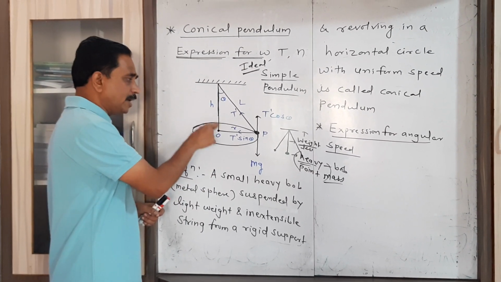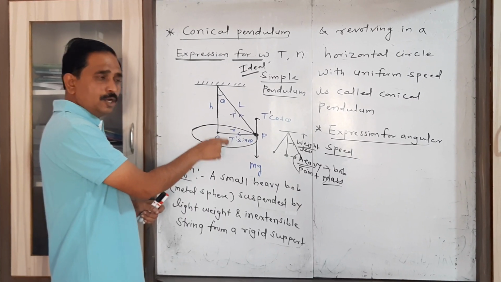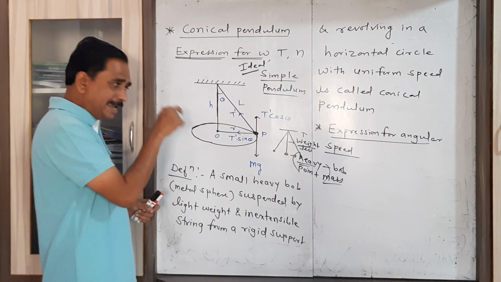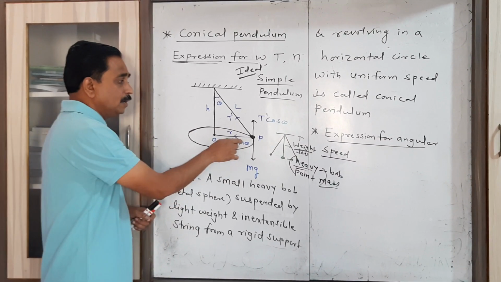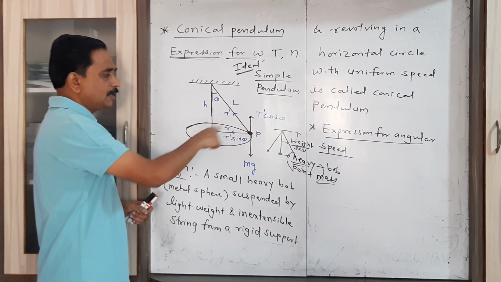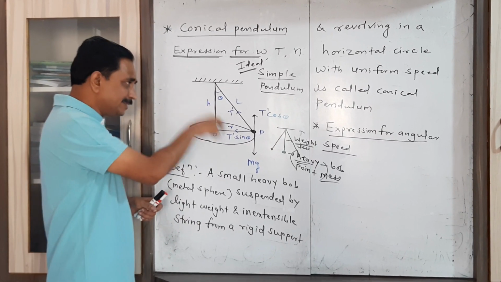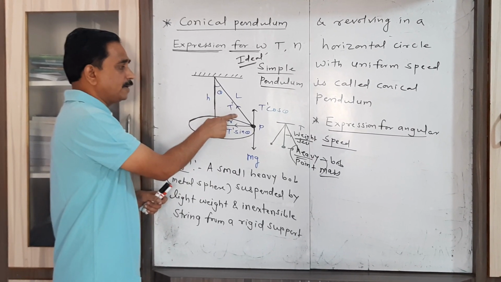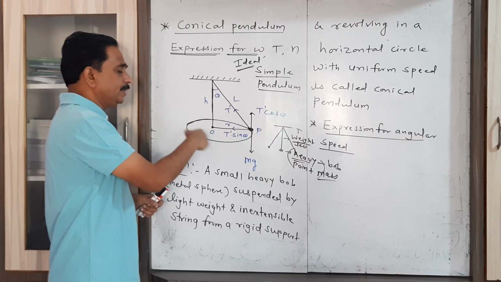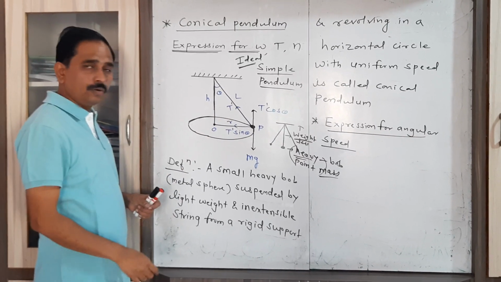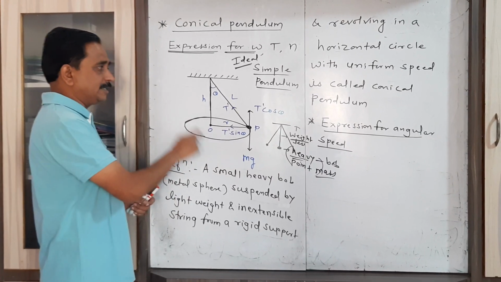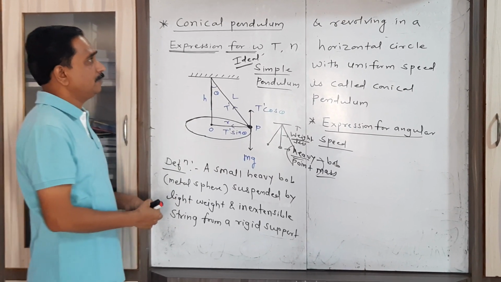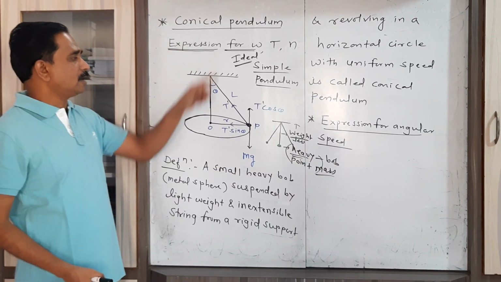This heavy bob performs horizontal circular motion, and at the same time the string forms the geometrical shape of a cone, a conical path. That's why this complete system is called a conical pendulum.